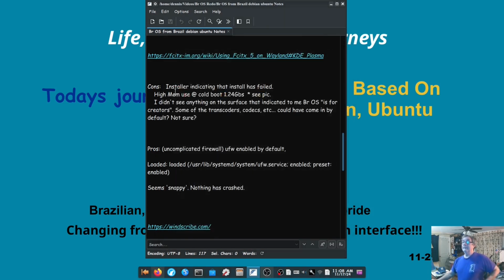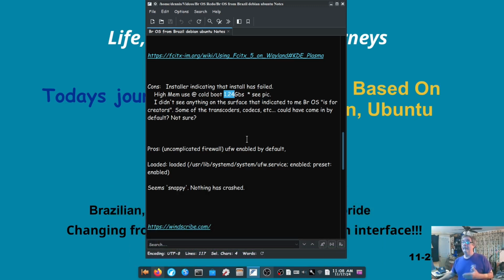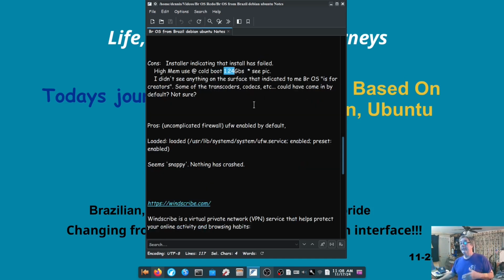Some of the cons: the installer, as I showed you, fails at a cold boot, which I took a picture of too. It was showing HTOP. When I first boot up and run HTOP, it shows 1.24 gigabytes. In my experience, I think that might be a little high for a KDE Plasma desktop. The description I'd read said it was made with creators in mind.